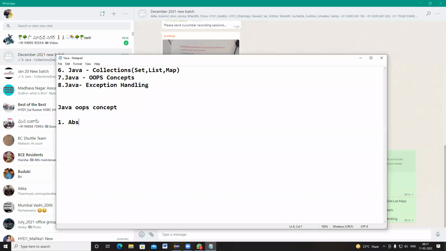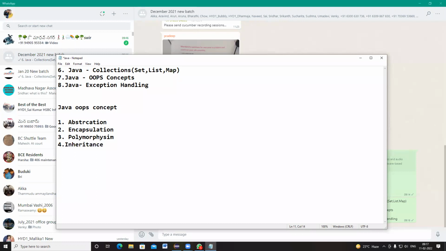One is abstraction. Second one, encapsulation. And third one, polymorphism. And fourth one, inheritance.